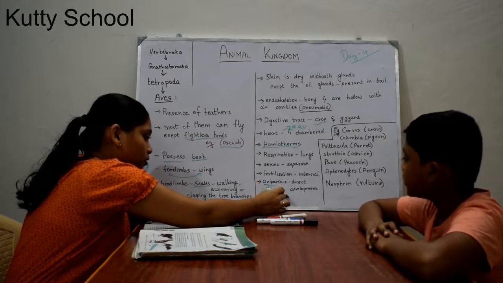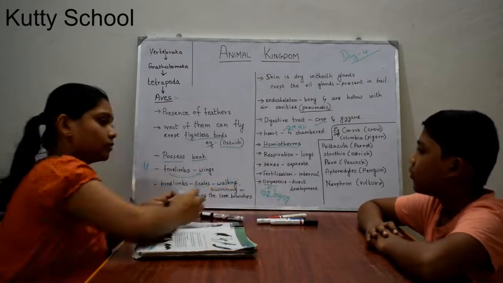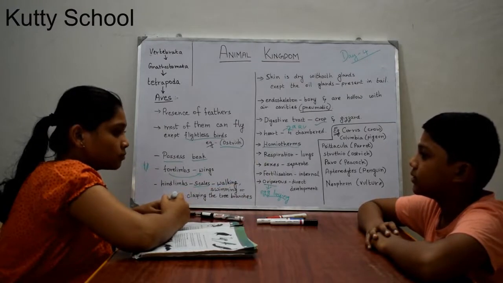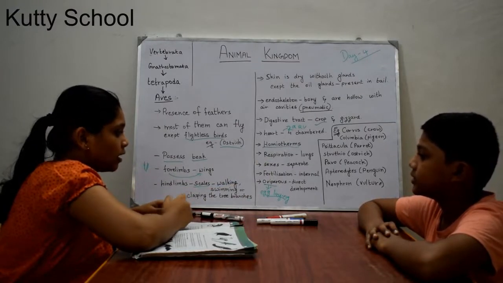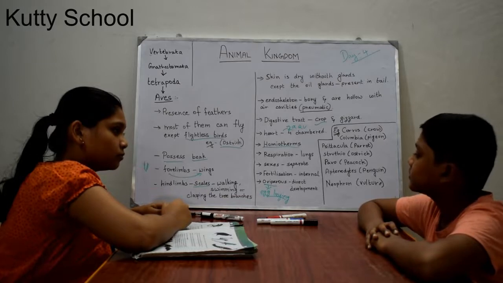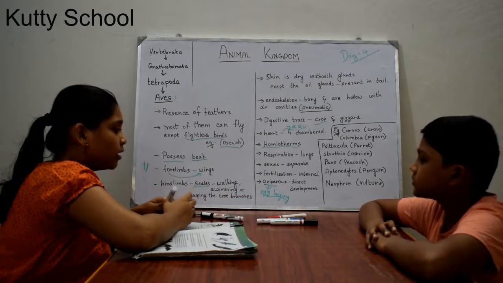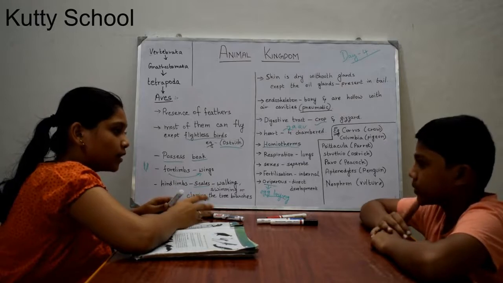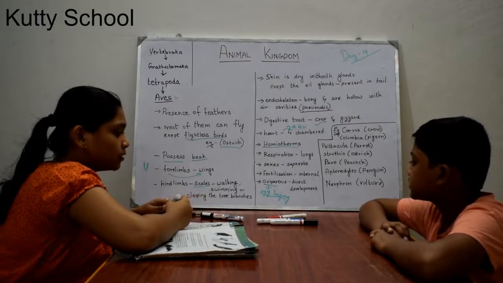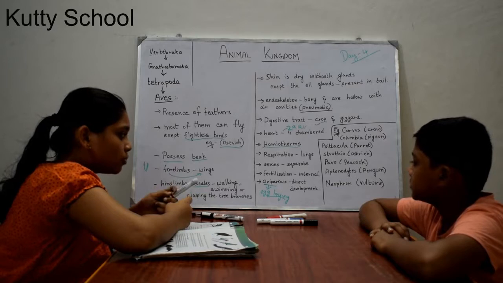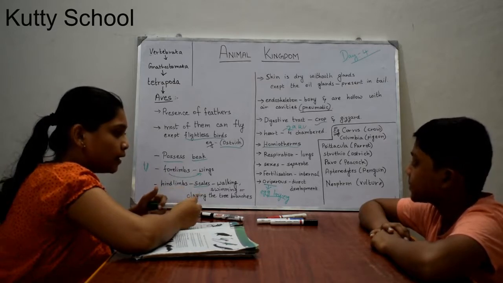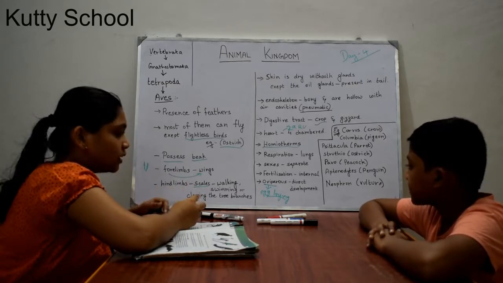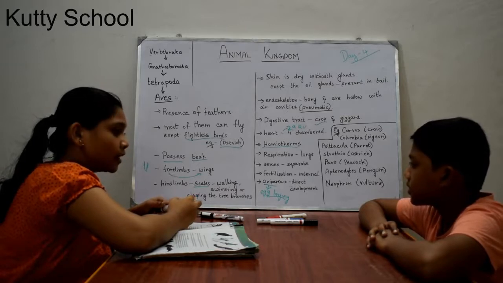So these organisms can lay eggs. Without eggs, that is viviparous, where the young are produced directly from the mother. So this is oviparous: egg-laying animals. Birds are generally egg-laying, and they have direct development.